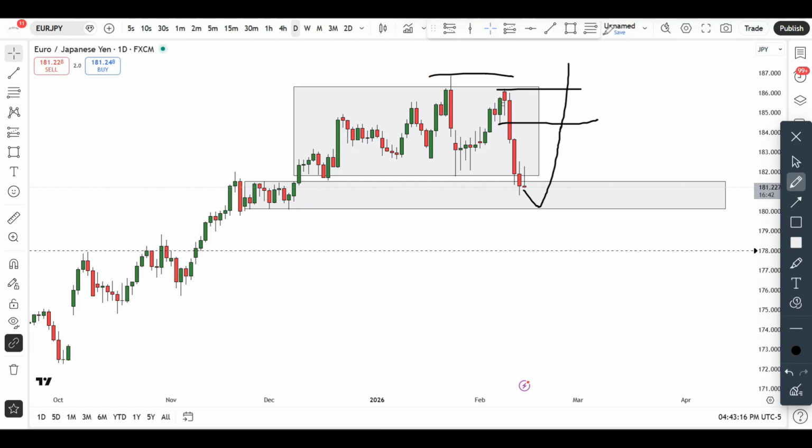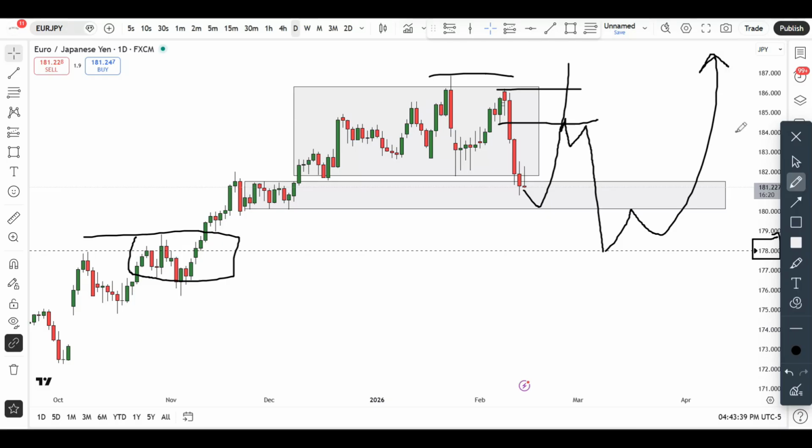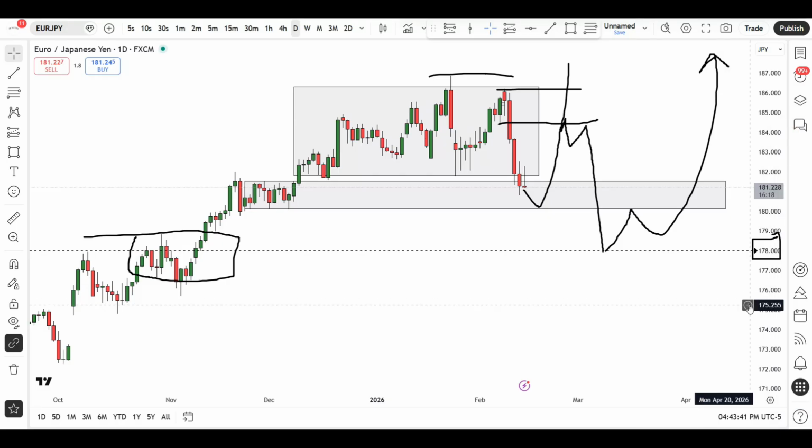Then we just continue to align with the markets. But there's a very high chance that when we run into these particular areas, the markets might hesitate and then give us the rotation to the downside. Again, I'm personally keeping an eye at 17800 levels. These demands that we have in here, I believe it's very, very strong. And from here, the markets can make a decision, whether we're going to continue to the upside or go to the downside.